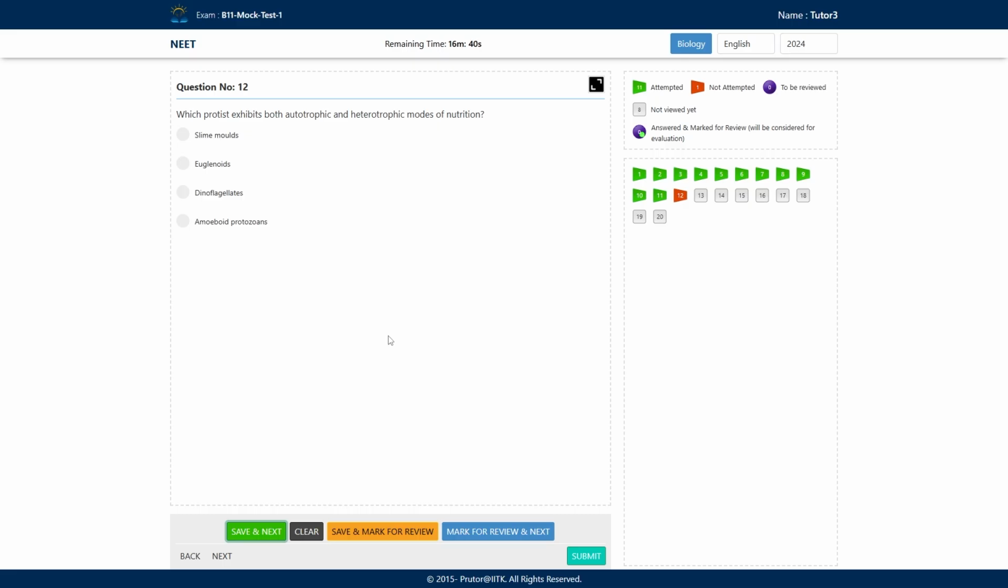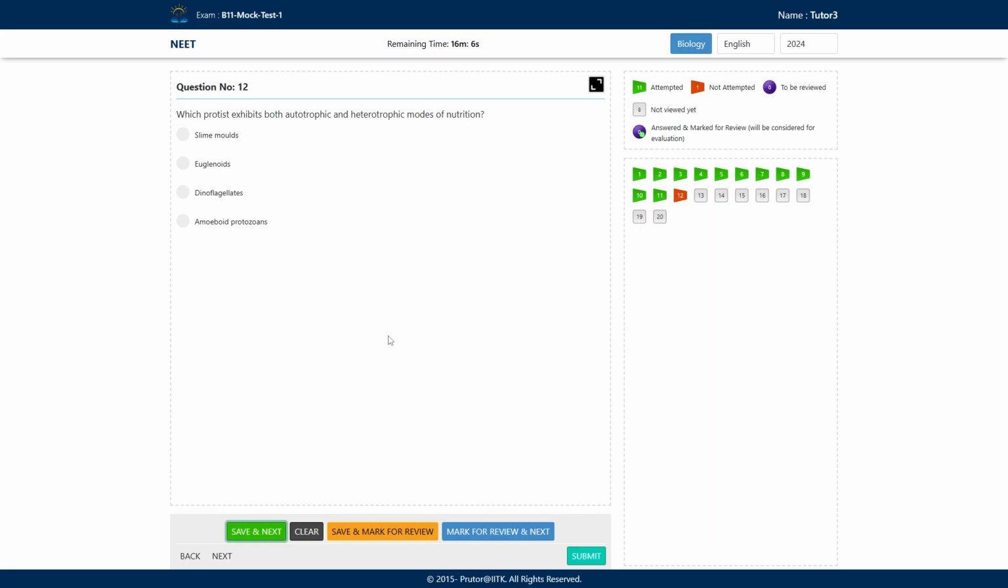Which organism exhibits both autotrophic and heterotrophic modes of nutrition? A, slime molds. B, euglenoids. C, dinoflagellates. And D, amoeboid protozoans. Slime molds, you can say, are like fungi, right? They always have the heterotrophic mode of nutrition.